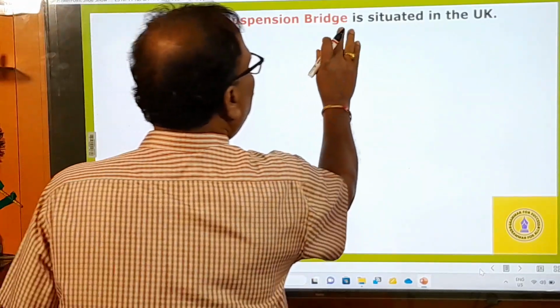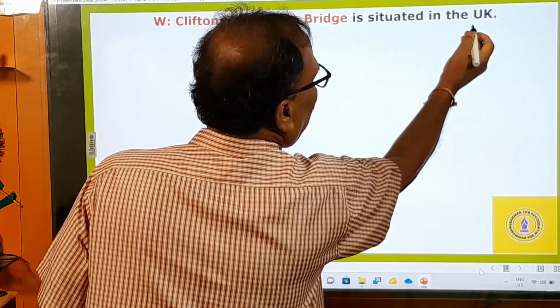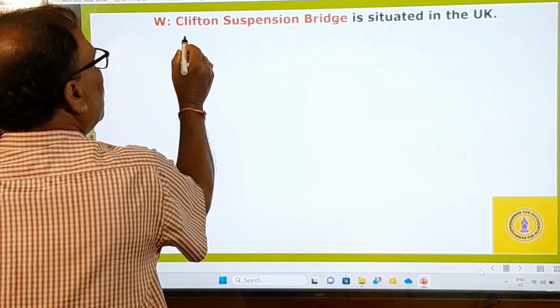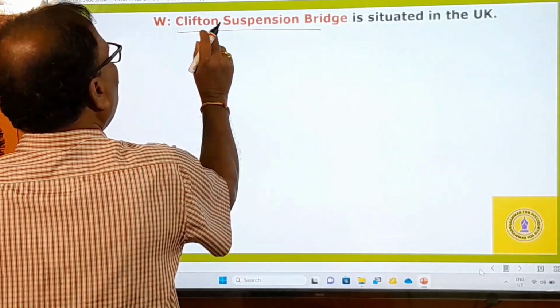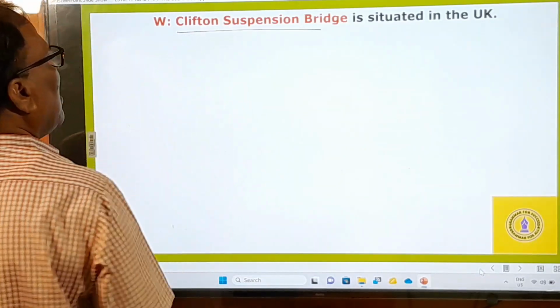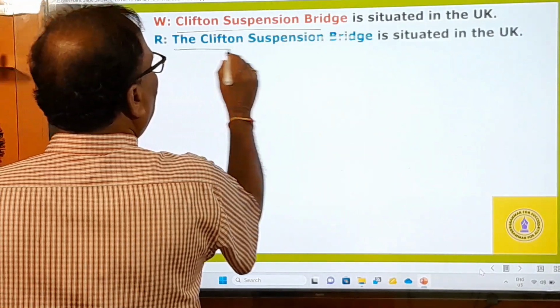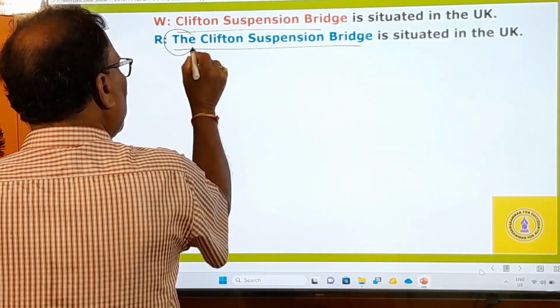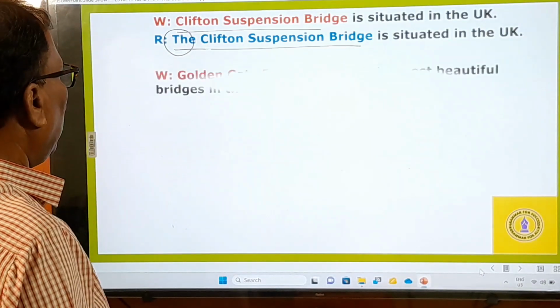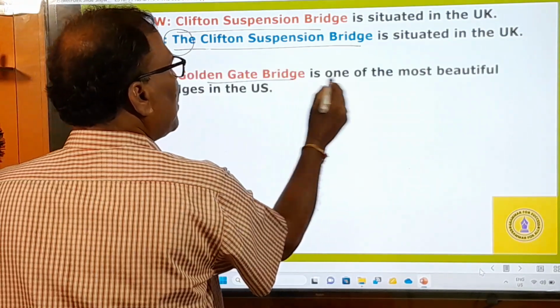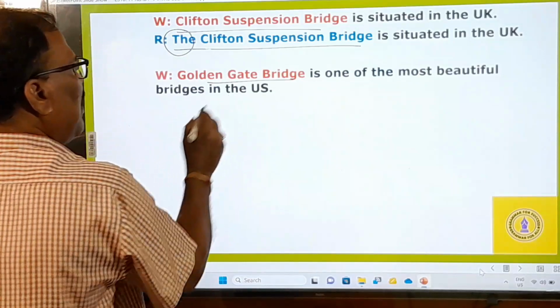Clifton Suspension Bridge is located in the UK. It is the name of a bridge, so it is a mistake to say just Clifton Suspension Bridge. You have to say the Clifton Suspension Bridge. You must use the definite article before that. Then, Golden Gate Bridge is one of the most beautiful bridges in the US.